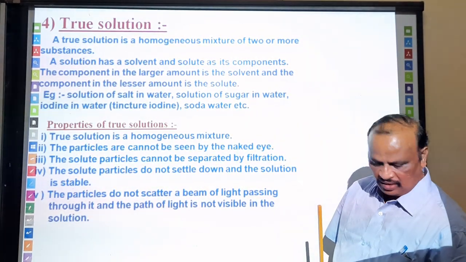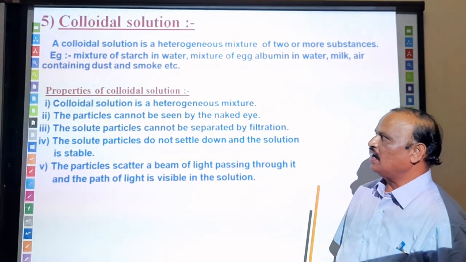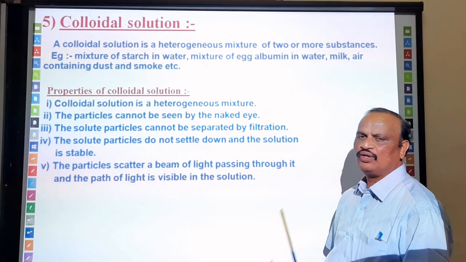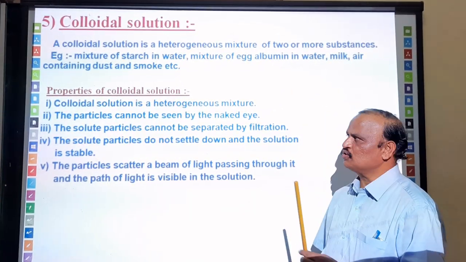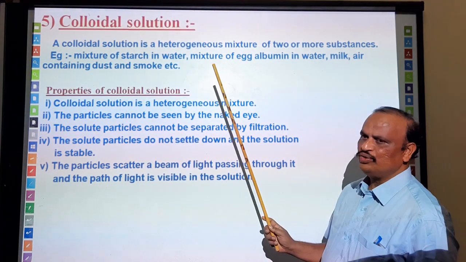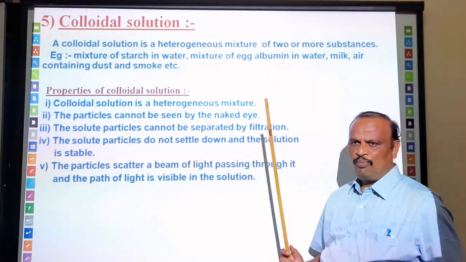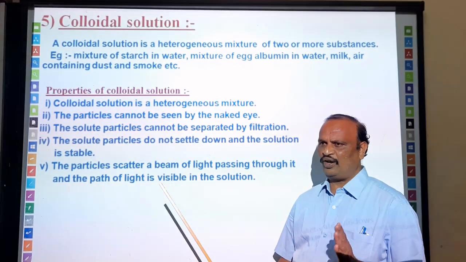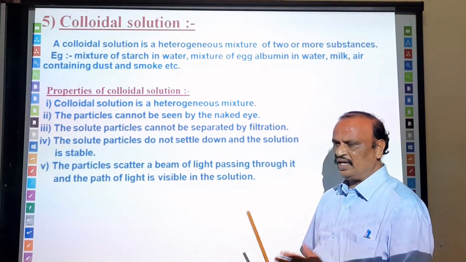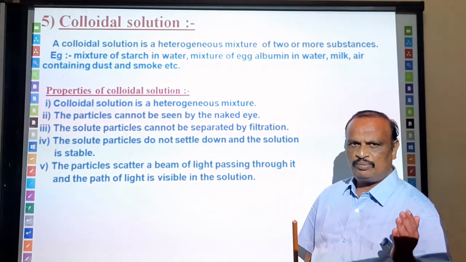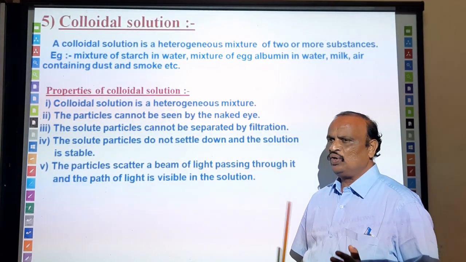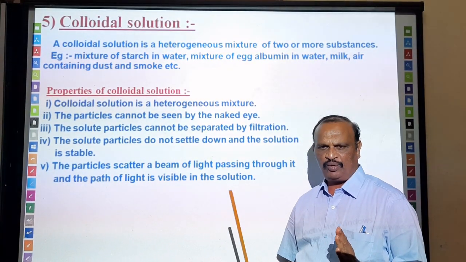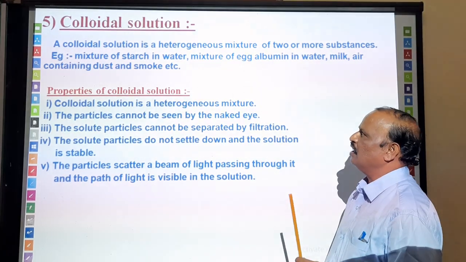So another one is suspension, the colloidal solution. We will see the colloidal solution. What is a colloidal solution? A colloidal solution is a heterogeneous mixture in which the particle size will be in between 1 to 1000 nanometer. In case of a true solution, particle size will be less than 1 nanometer. In case of a colloidal solution, particle size will be more than 1 nanometer and less than 1000 nanometer.